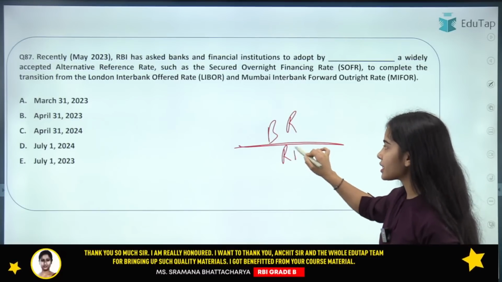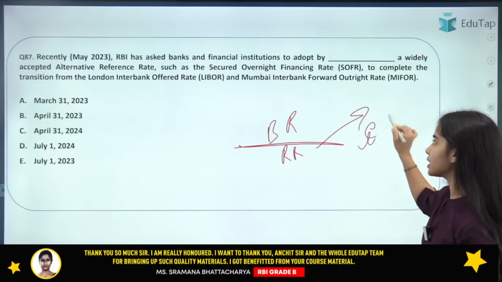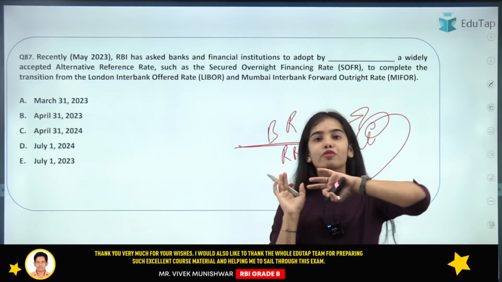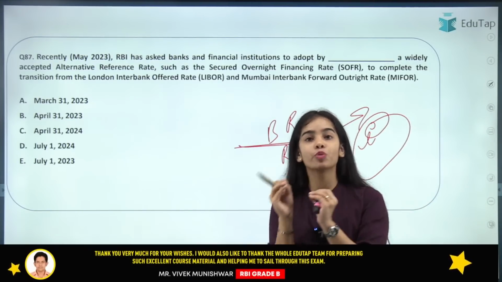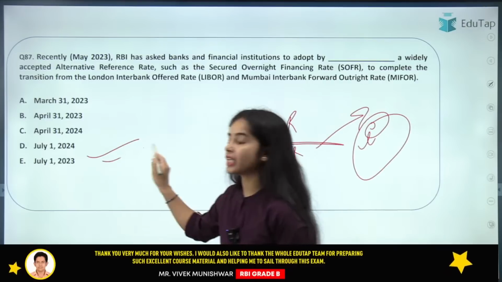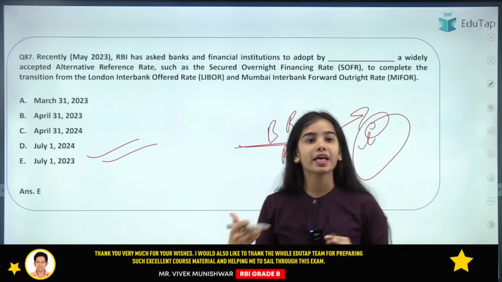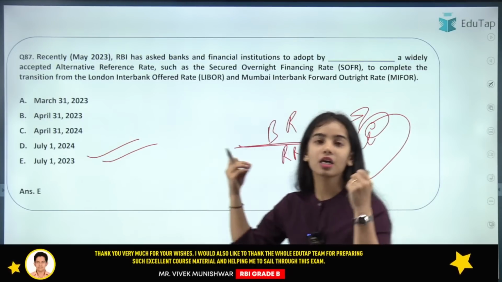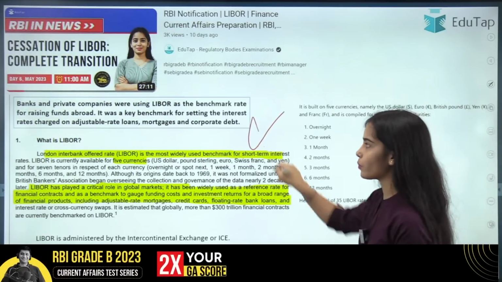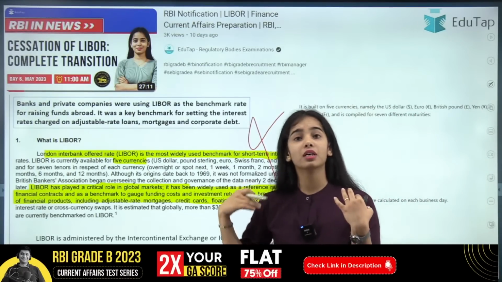It is the reference rate that is utilized for setting the other interest rates by all the other banks, all the other NBFCs. So we have to stop using LIBOR and move to the alternative reference rate by July 1st, 2023. So here the correct answer is E, that is by July 1, 2023, we have to stop using the LIBOR and we have to start using the other rates.